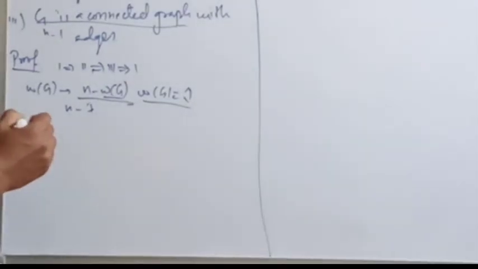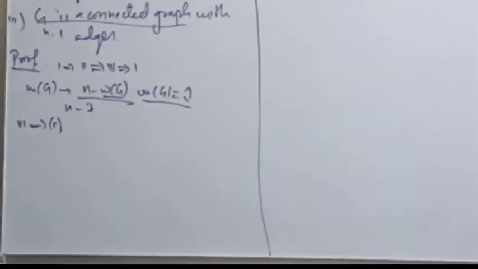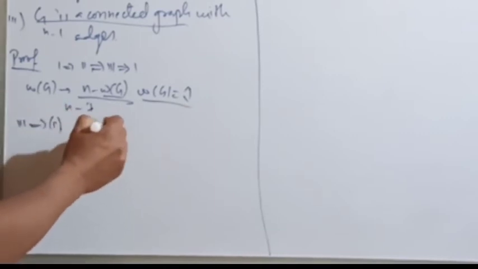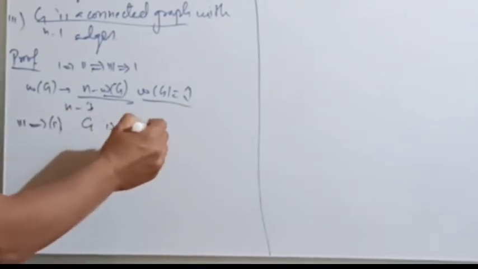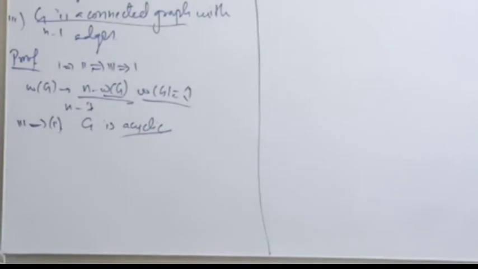So let us check from 3 to 1. Let us assume that G is a connected graph with n minus 1 edges. Now we have to prove that G is a tree. So to prove that G is a tree, we have to prove that G is acyclic. We will prove that G is acyclic. Let us assume that G is not acyclic, it is cyclic.